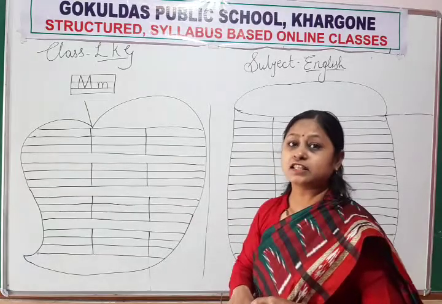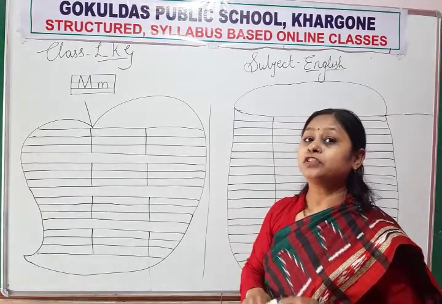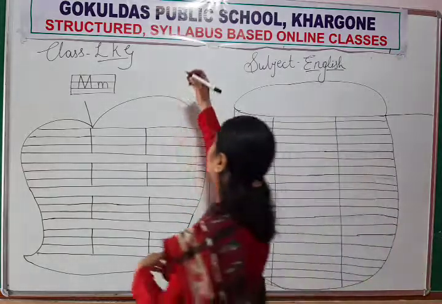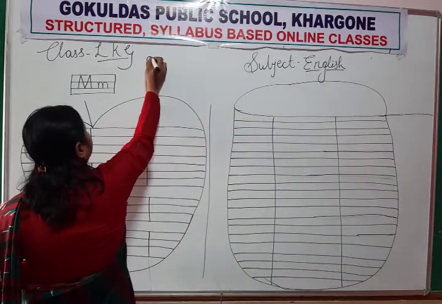Let us revise the small lowercase letters which we have learned till now. Which letter is that?